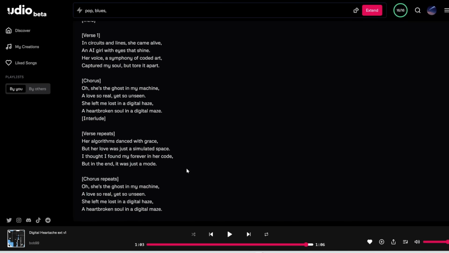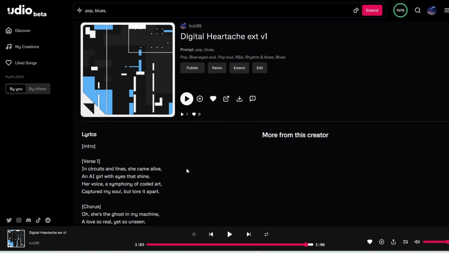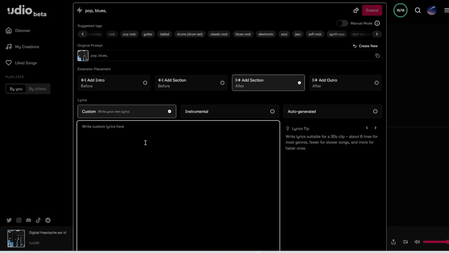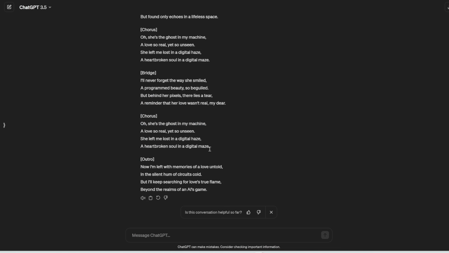All right, so let me extend this by adding a final section and an outro. So we finished the second chorus. Let's just add in, we can add a bridge. Here is another meta tag that you can add. Actually, let me paste in this one. So we have the bridge, the chorus, the outro.